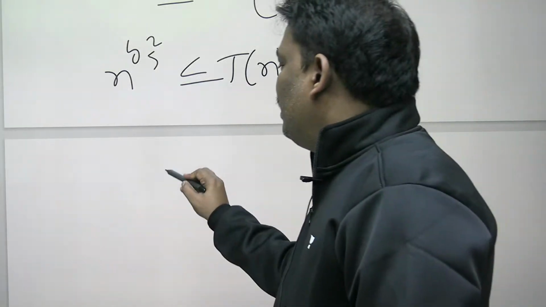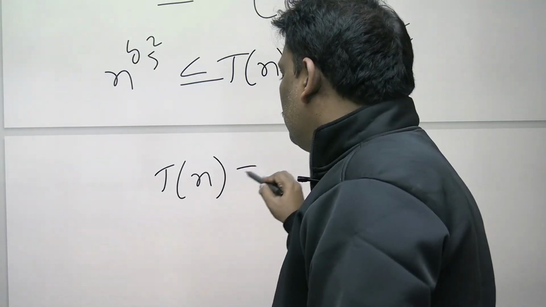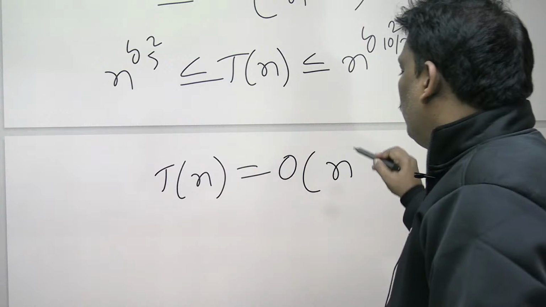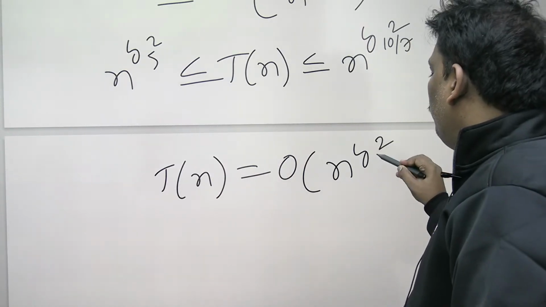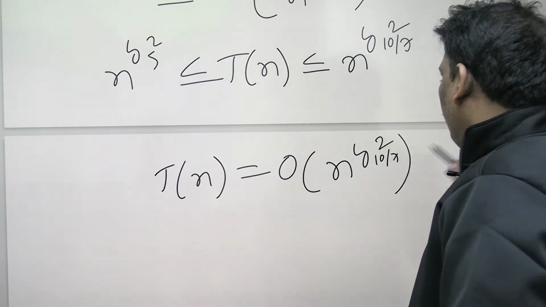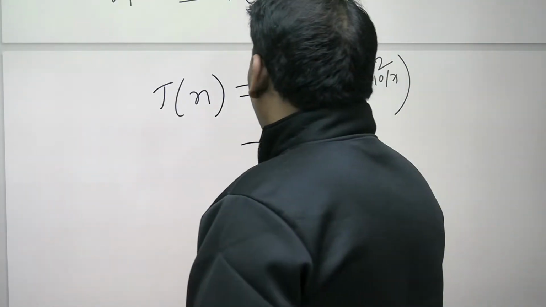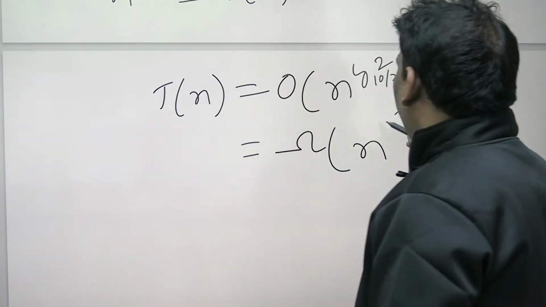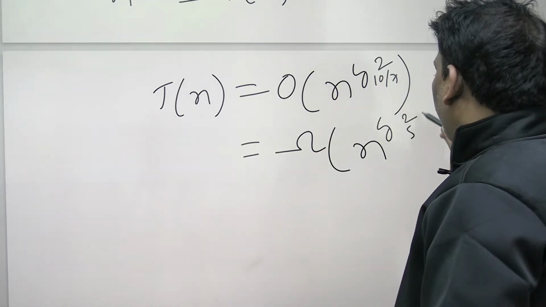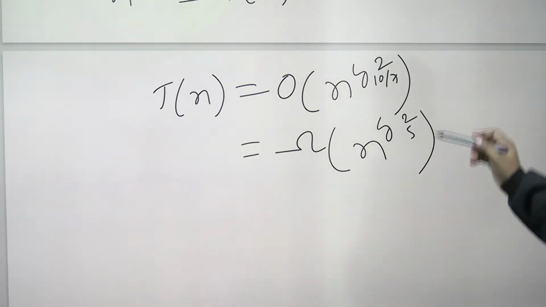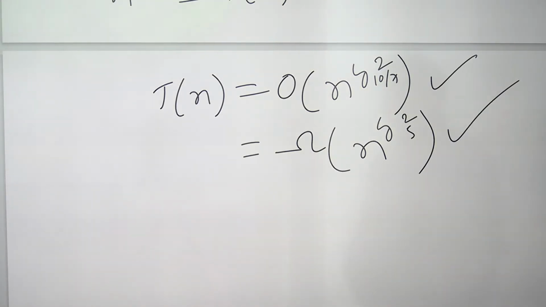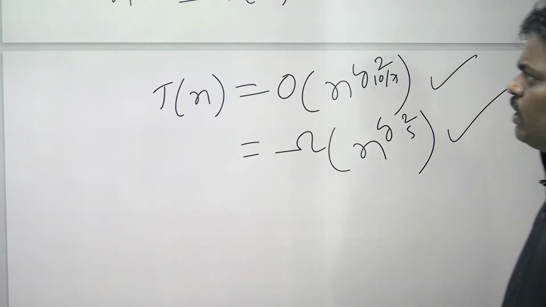Technically this can be written as Tn is big O of n power log 2 base 10 by 7. One more thing, T of n is omega of n power log 2 base 5. So in the options, whichever of these is there, you select. Both are correct. One is upper bound, one is lower bound.